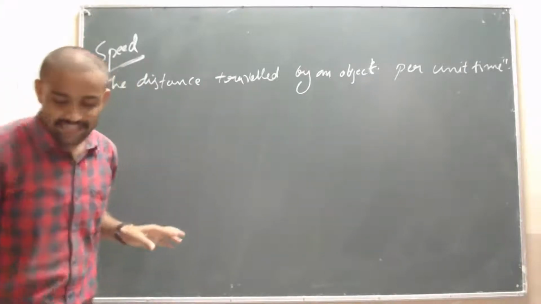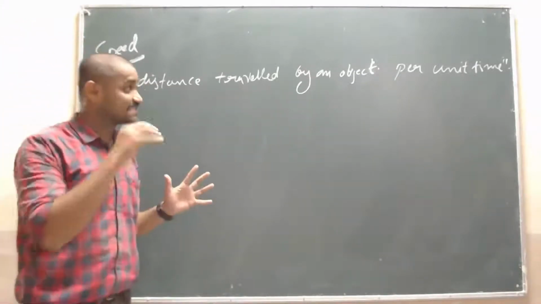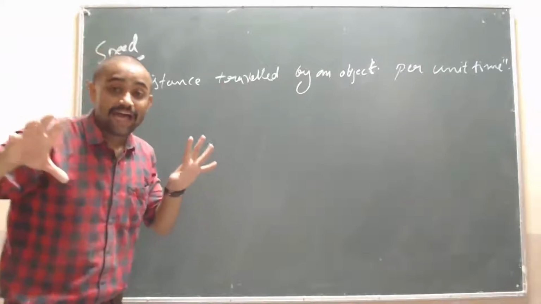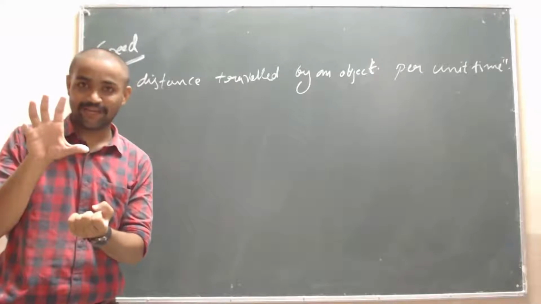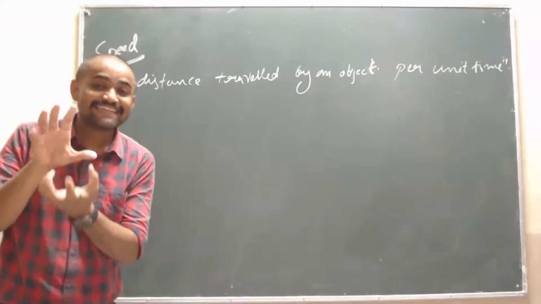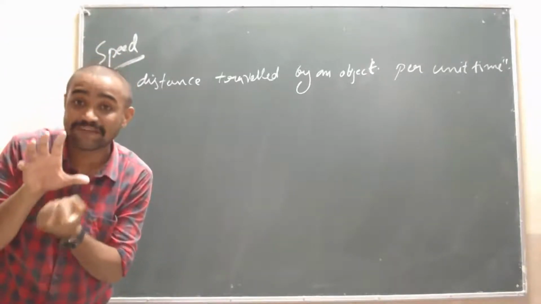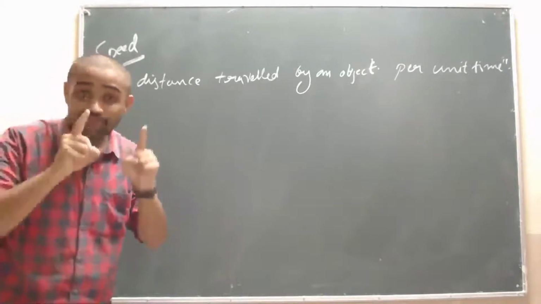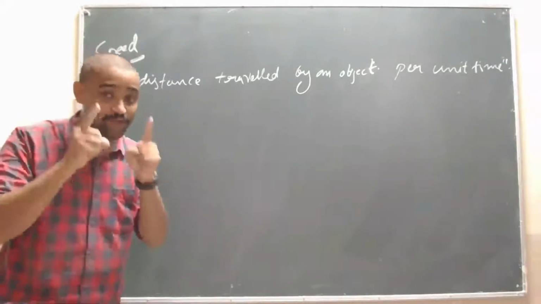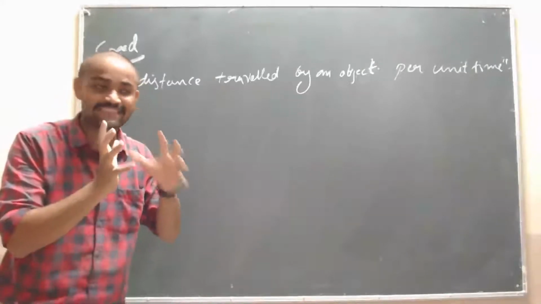See, suppose in the first example I have given, the object is in motion, it takes time. Motion is nothing but the change in position of an object with respect to time. Here, how fast the object covers the distance.